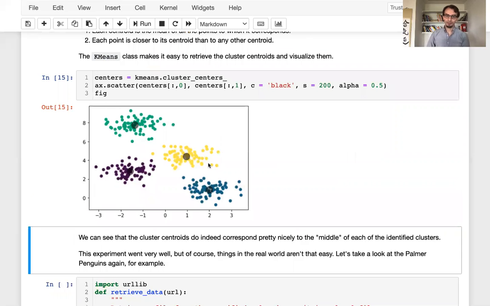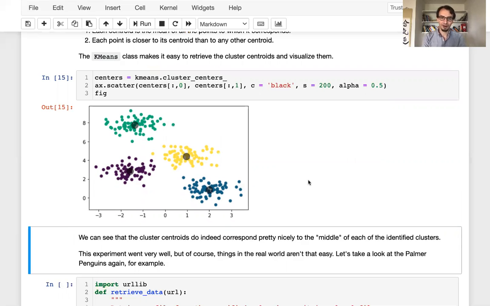These slightly transparent black circles show you where the centroids are for each of these clusters. What this is telling you is that this black circle is the middle of the yellow cluster. The black center over here is the middle of the dark blue cluster, and so on. So this experiment went pretty well.